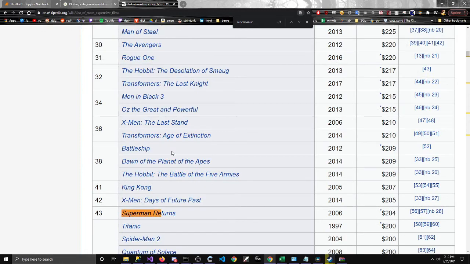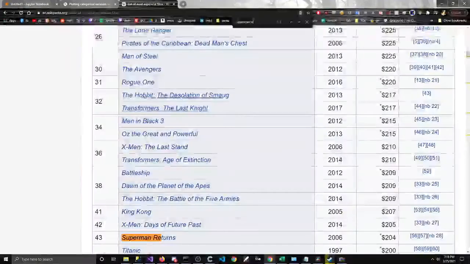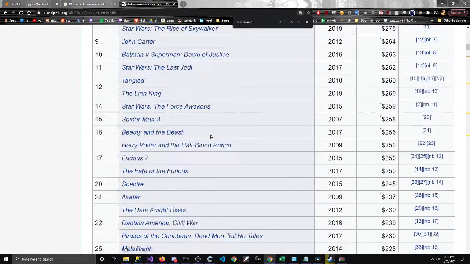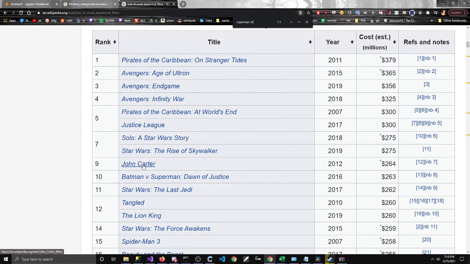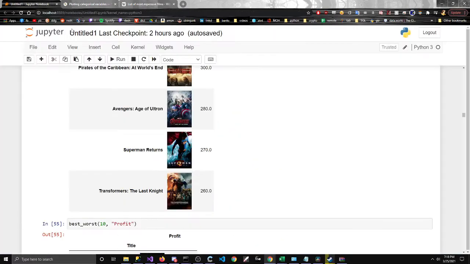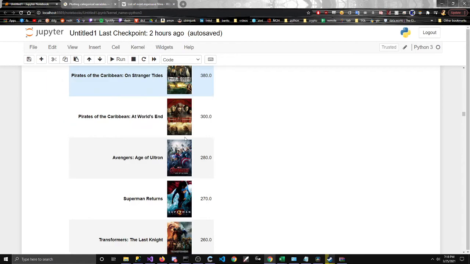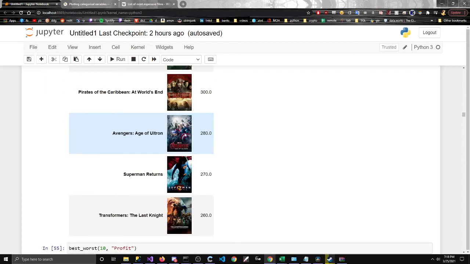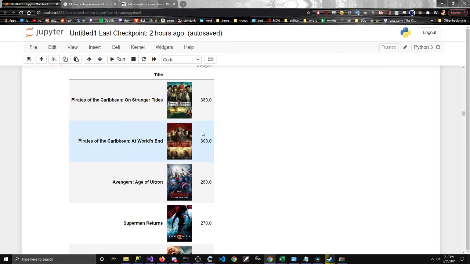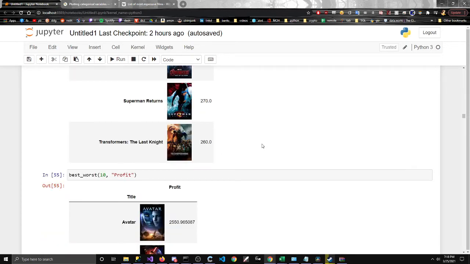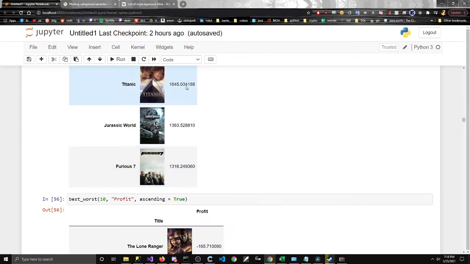Okay, for the budgets, it seems to be not quite the same as it is on Wikipedia, but I guess it got the gist. For the profit, yeah, it all makes sense for the profit.